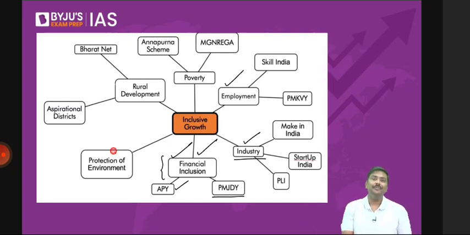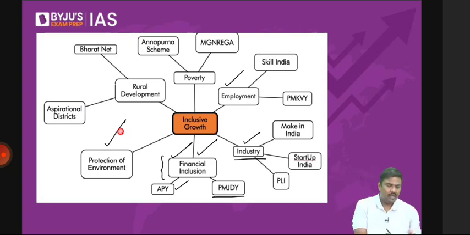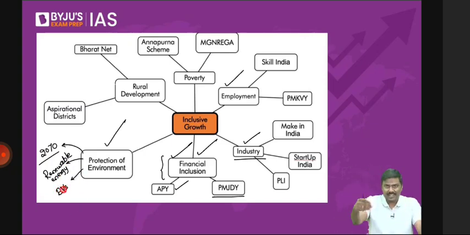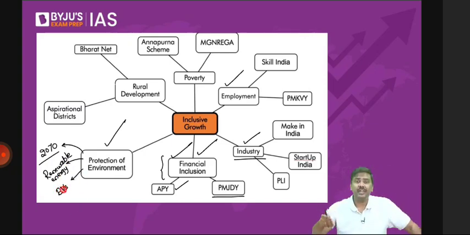Protection of environment, right? Regarding protection of environment, in the last couple of years itself, Government of India has implemented so many reforms. For example, Government of India wants the Indian economy to become net zero emission by 2070. It has been promoting the renewable energy sector. It has been promoting manufacturing and sale of electric vehicles, EVs. In fact, there's a scheme to promote that: Faster Adoption and Manufacturing of Electric Vehicles, FAME 1, FAME 2. Right?